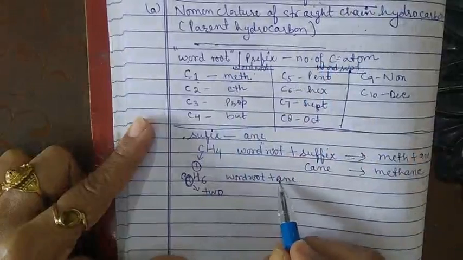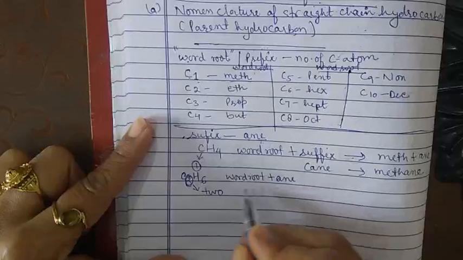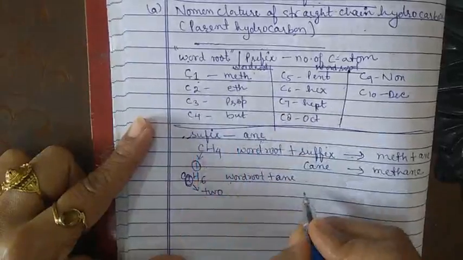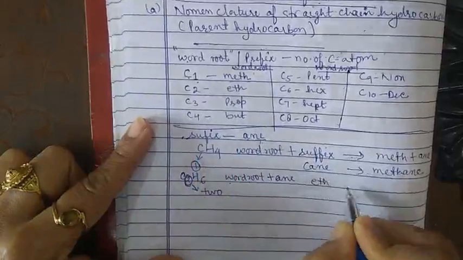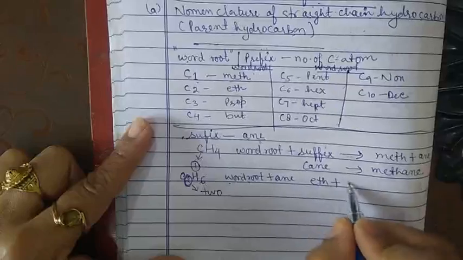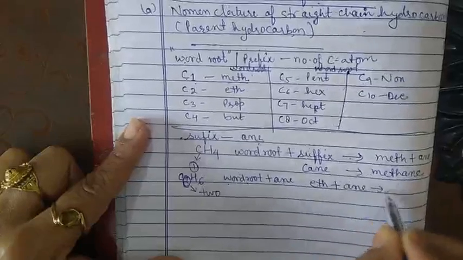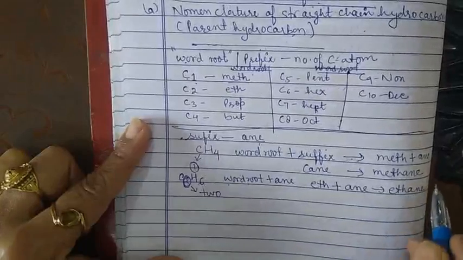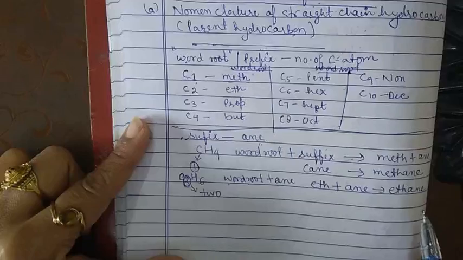So we know that for the alkane the suffix is ane. The word root, if 2 carbon atoms are present, is eth. So that is eth plus ane. So what will be the name? The name will be ethane.